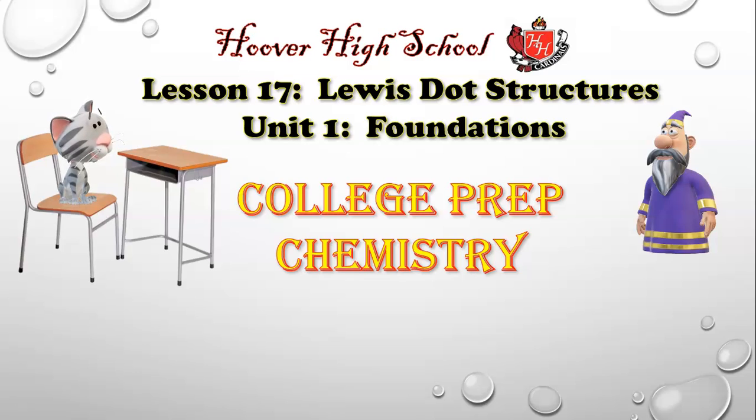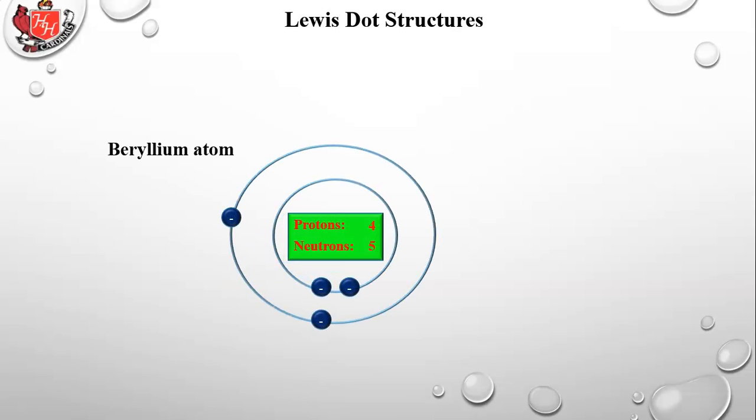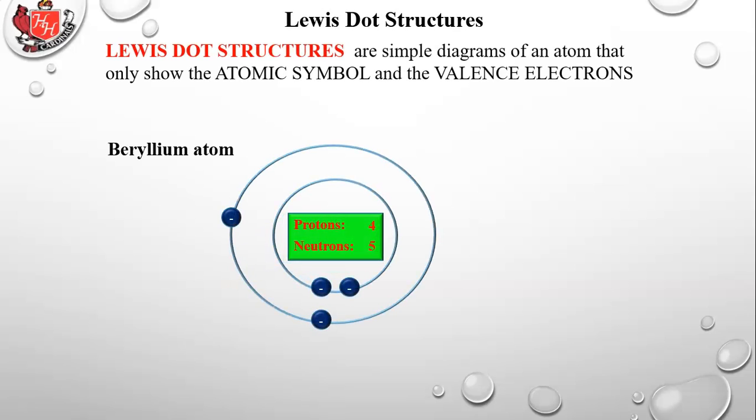Chemistry, we're moving on to lesson 17, dealing with a concept called the Lewis Dot structure. So Lewis dot structures are simple diagrams of an atom that only show the atomic symbol and the valence electrons. So here's a beryllium atom as we would diagram it using the method that we've learned earlier. So the Lewis dot structure simplifies this a little, and we'll show you what that is.